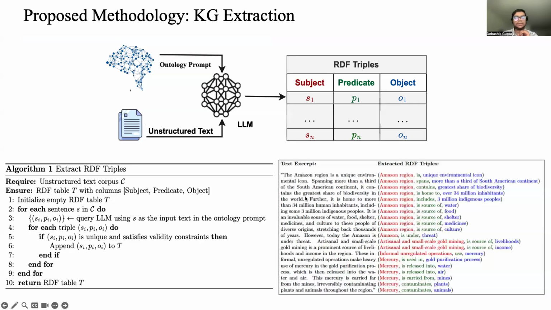Each sentence is passed through the LLM with this consistent prompt, and we collect the resulting RDF triples. To reduce redundancy and improve the quality, we filter out duplicates and semantically equivalent sentences. And this makes the pipeline scalable, generalizable, and domain independent.